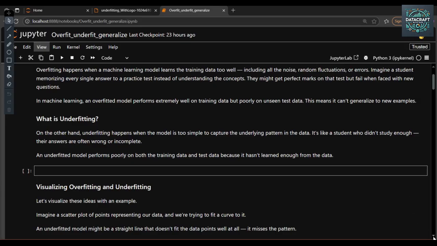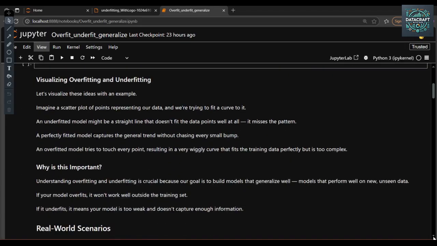Now, visualizing overfitting and underfitting. Imagine a scatter plot of points representing our data and we are trying to fit a curve to it. An underfit model might be a straight line that does not fit the data points well at all. It misses the pattern. A well-fitted model captures the general trend without following every small bump. And the overfit model tries to touch every point, resulting in very wiggly curves, and fits the training data perfectly, but it's too complex.